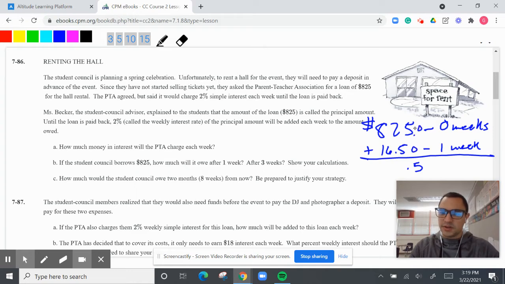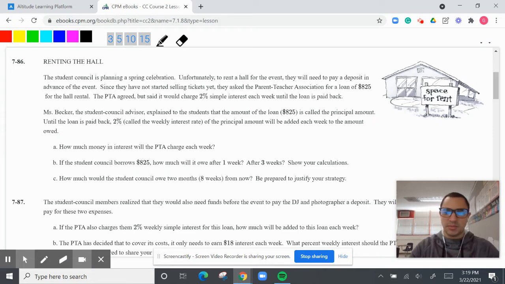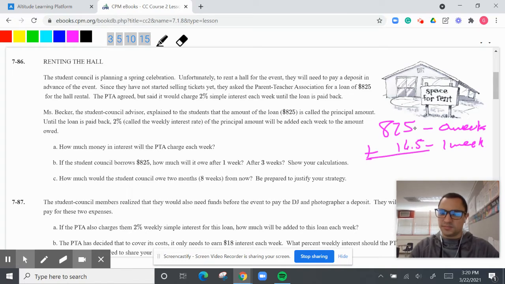50, because this is 0. So that lines up here. So 16 and, well, it's not really lined up, but this is how it should be lined up. So the 5 and the 6 is a 1, and with the 2 carried over. Let me just go ahead and start this over because now I just confused everyone. I apologize. So $825 for 0 weeks. If it was 1 week, we have to add $16.50. And that is going to be $841.50.